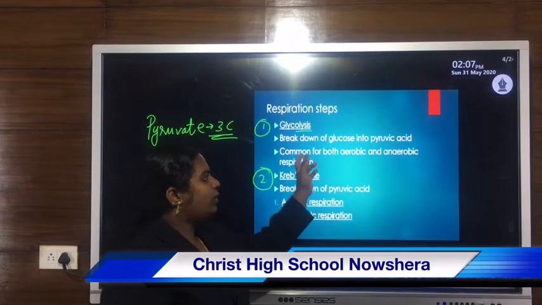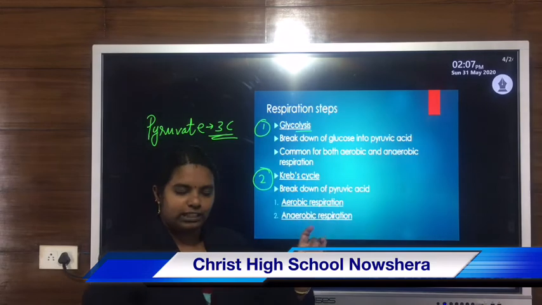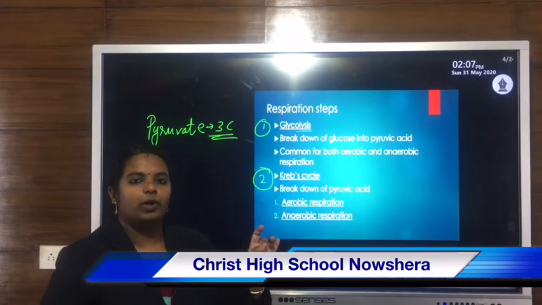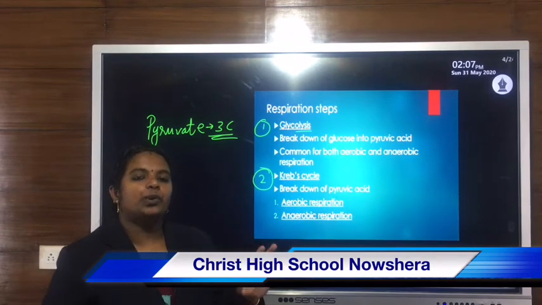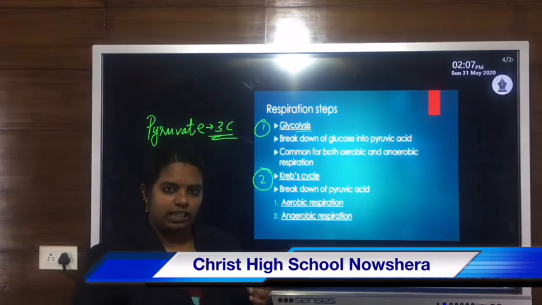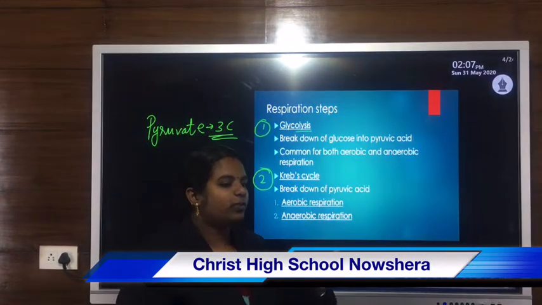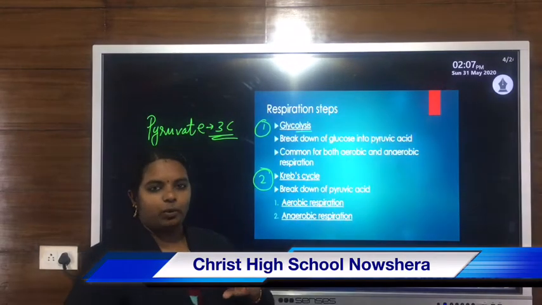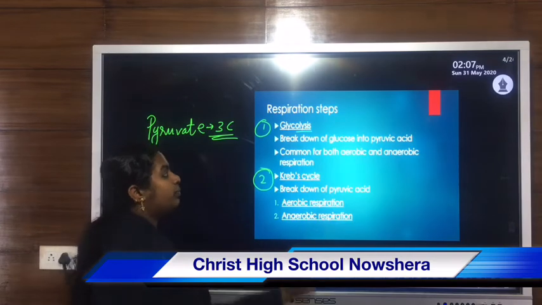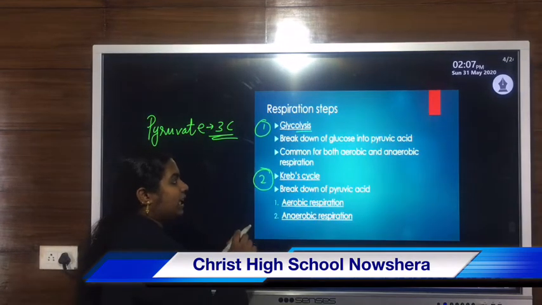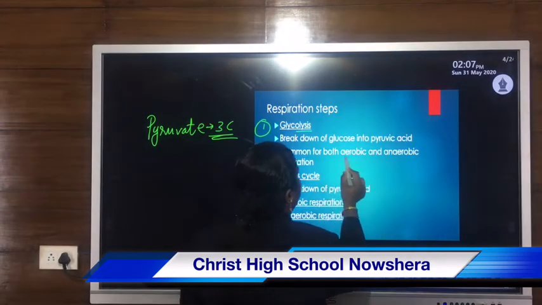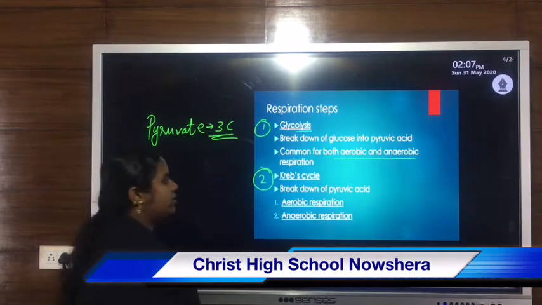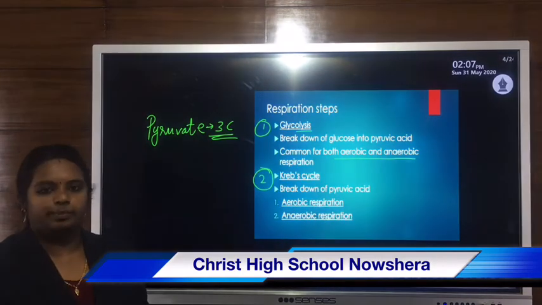And this breakdown of glucose into pyruvic acid, that 3-carbon compound, is common for both types of respiration. That means it is common for aerobic as well as anaerobic respiration. So the first process, glycolysis, is common for both aerobic as well as anaerobic respiration.